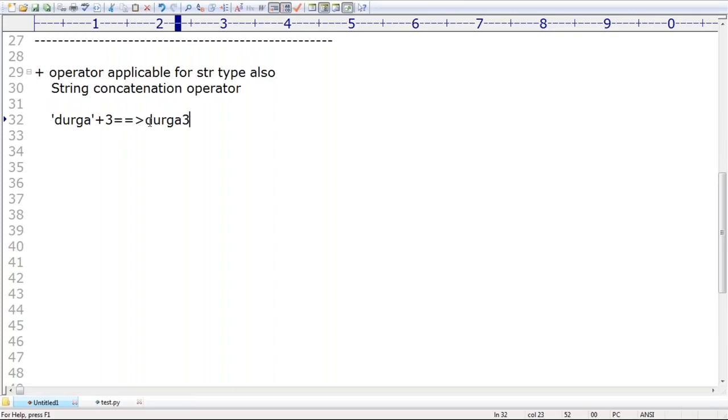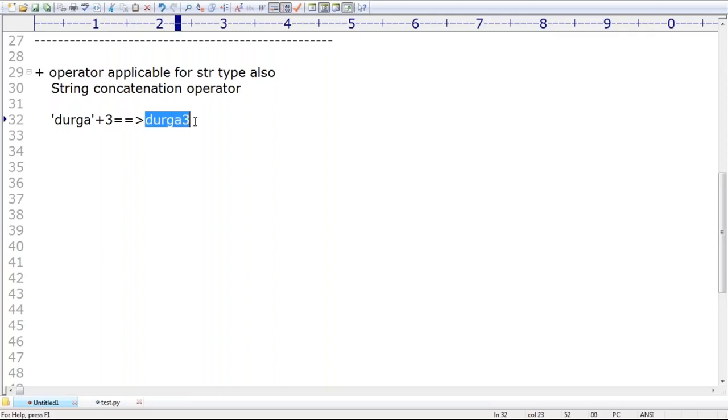So what is the output by default? Durga3. Are you able to understand this point? If I take 'Durga' plus 3, what is the answer we get by default? Simple, Durga3. What is the reason? At least one argument acts as a string. If at least one argument is a string, then automatically the plus operator acts as concatenation.